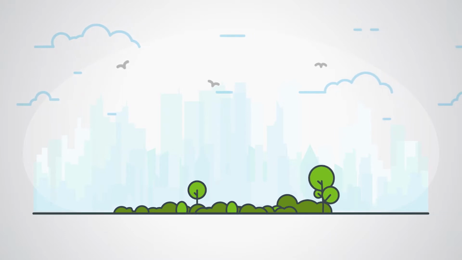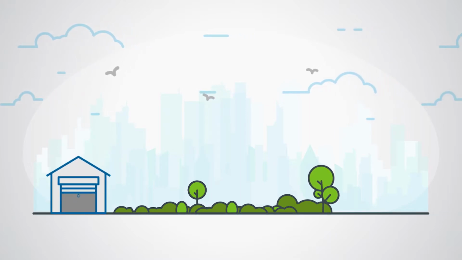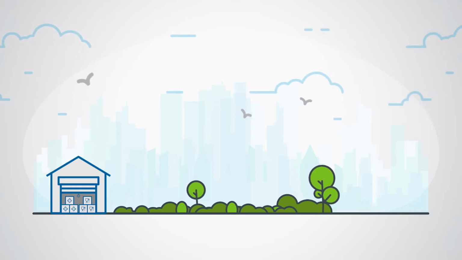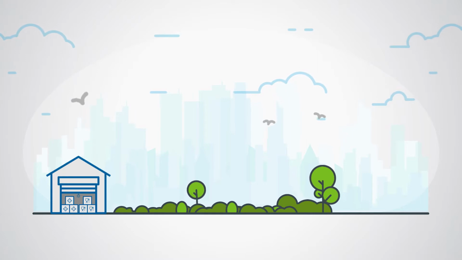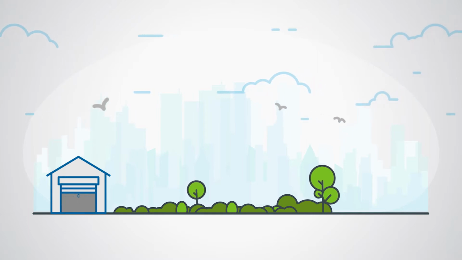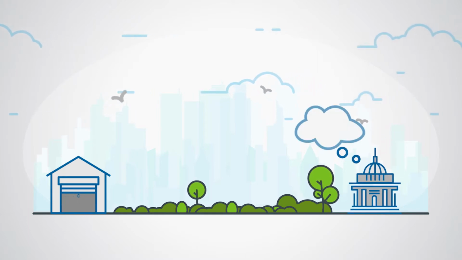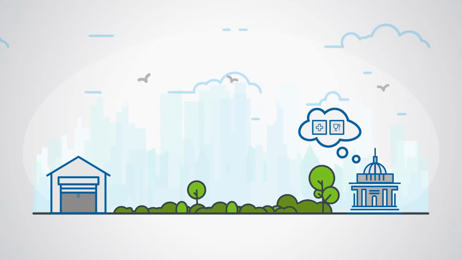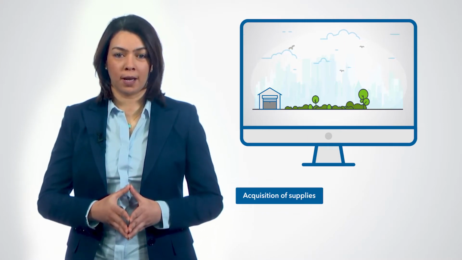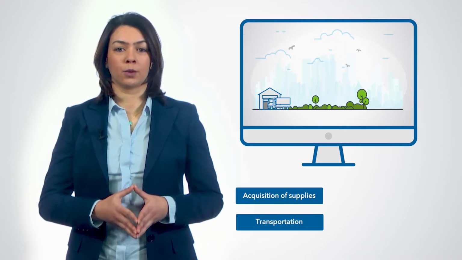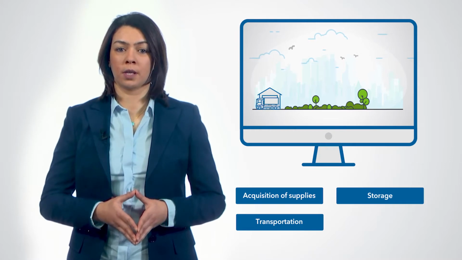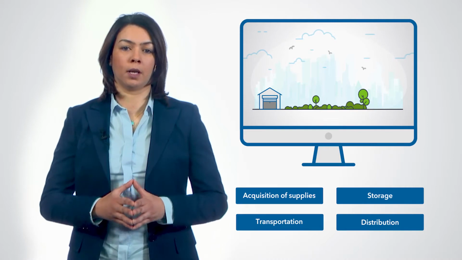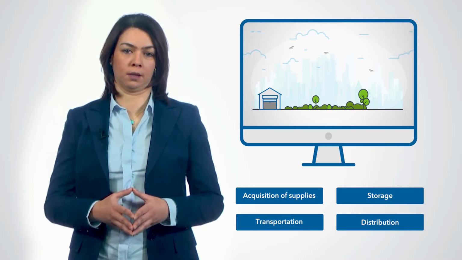Imagine the government owns a warehouse in which it stores food and medical supplies for emergencies such as floods or hurricanes. The warehouse is currently empty. To be prepared, the government needs to buy and store food and medical supplies. The acquisition of these supplies, their transport to the warehouse, storing them in the warehouse, and their distribution in case of emergency are all economic activities that the government undertakes.